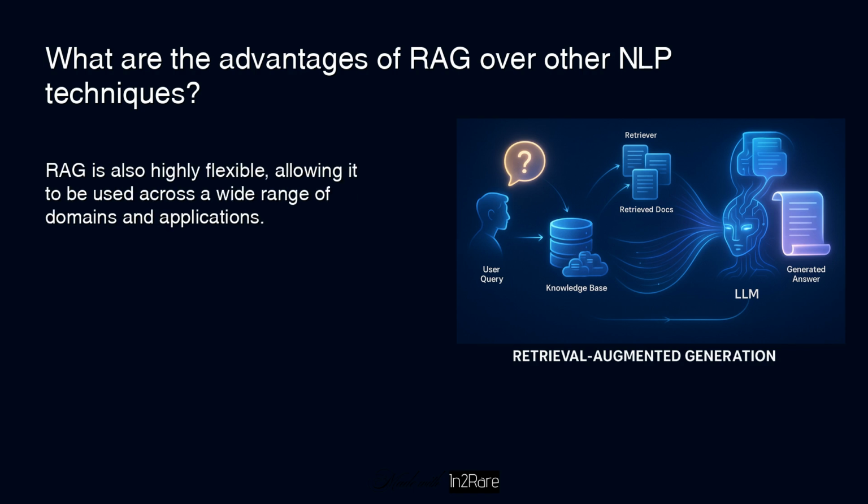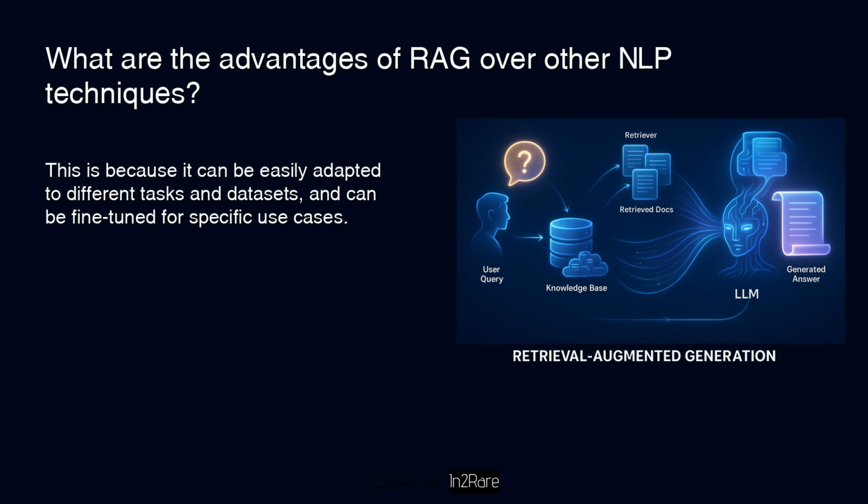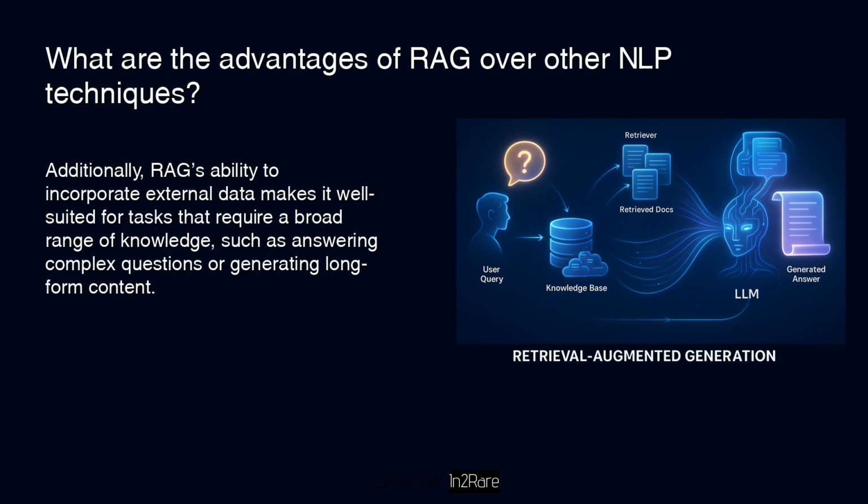RAG is also highly flexible, allowing it to be used across a wide range of domains and applications. This is because it can be easily adapted to different tasks and datasets and can be fine-tuned for specific use cases. Additionally, RAG's ability to incorporate external data makes it well suited for tasks that require a broad range of knowledge, such as answering complex questions or generating long-form content.